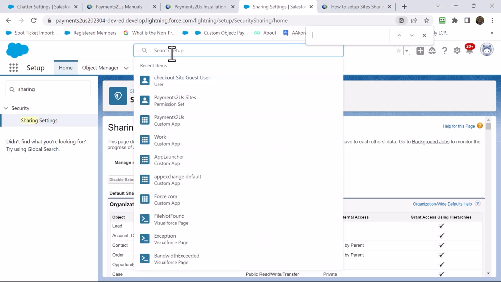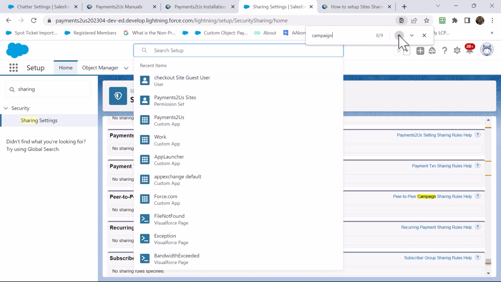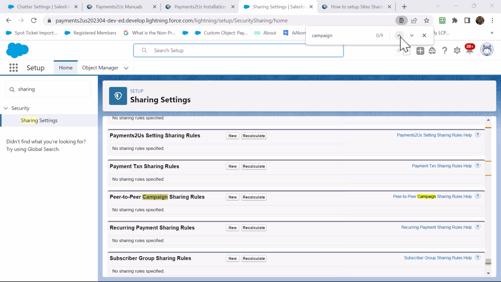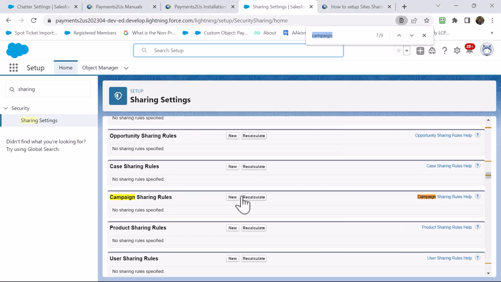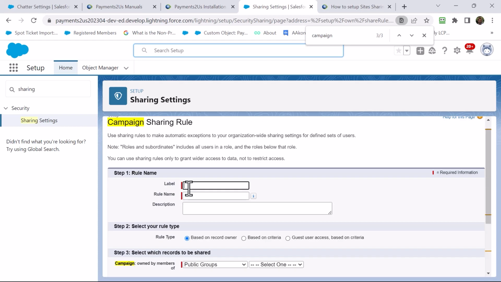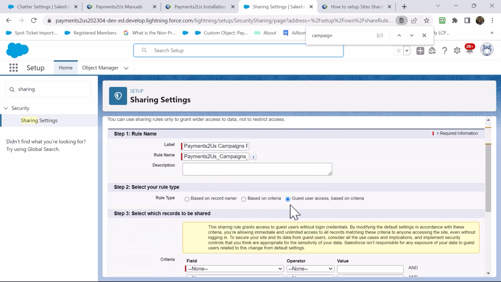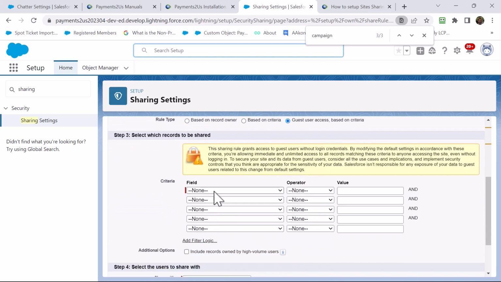So what I find here is doing a search in the browser is the quickest way to locate. I'm going to go there. Campaign sharing rules. This is where I've copied the name previously. Click off that. We need to do site-based users.